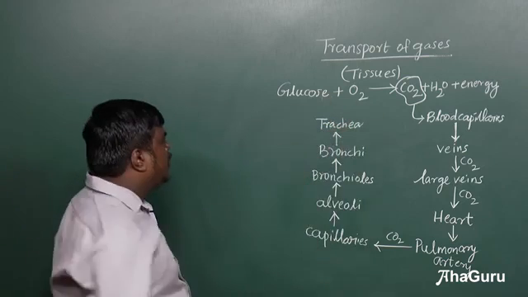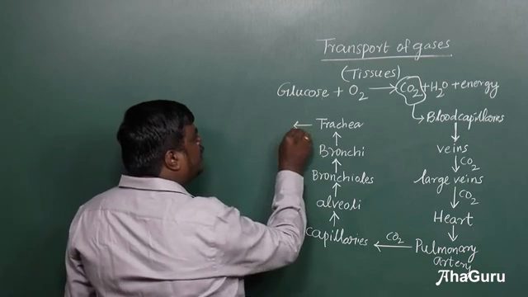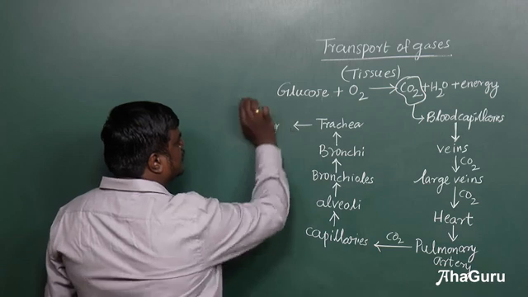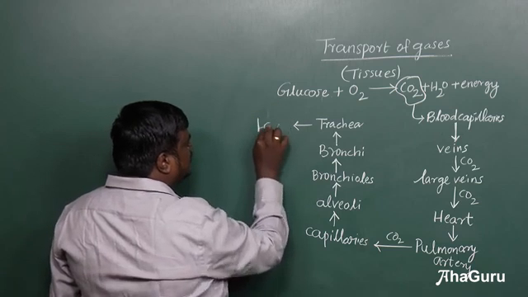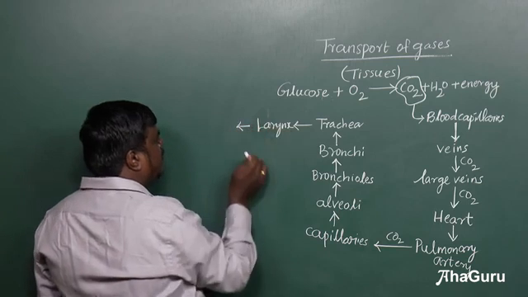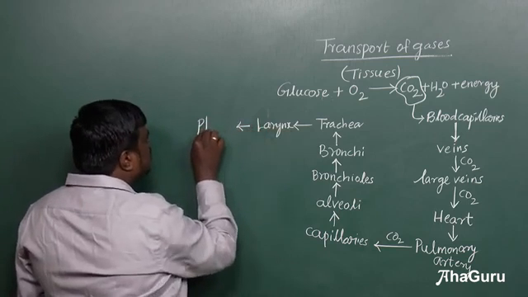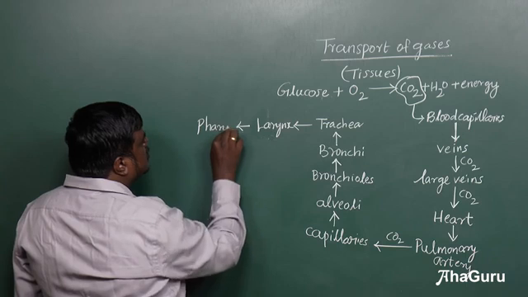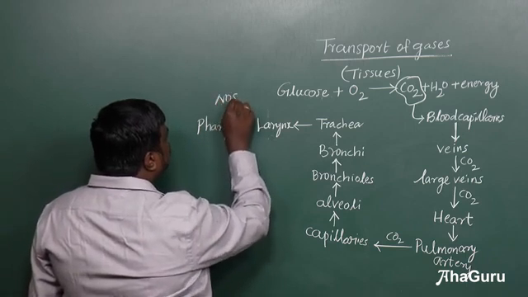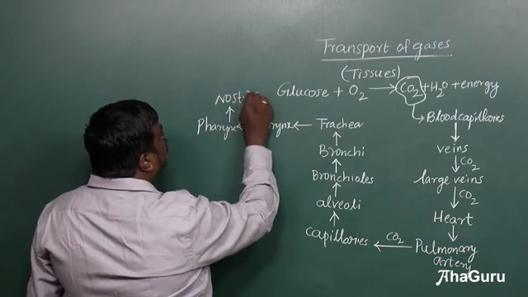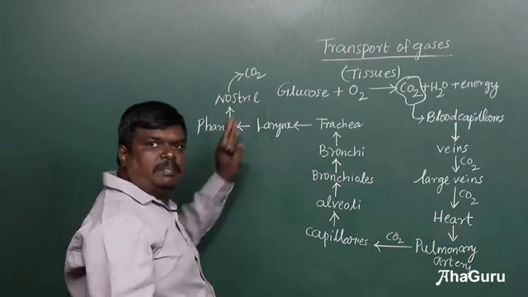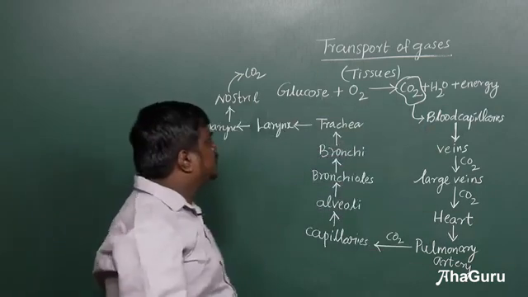From the trachea, it enters into the larynx, pharynx, and then it moves to the nostril. And through the nostril, the carbon dioxide moves out. This is the pathway, the complete pathway.